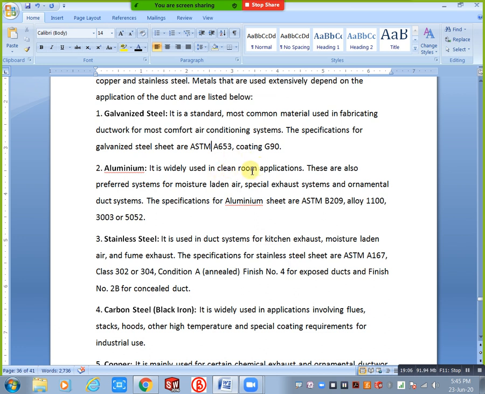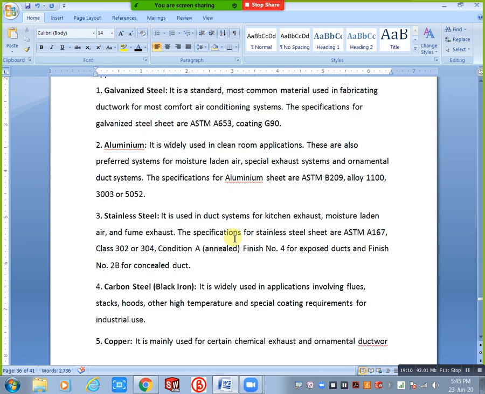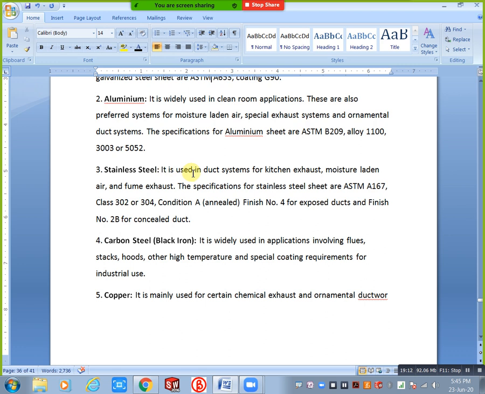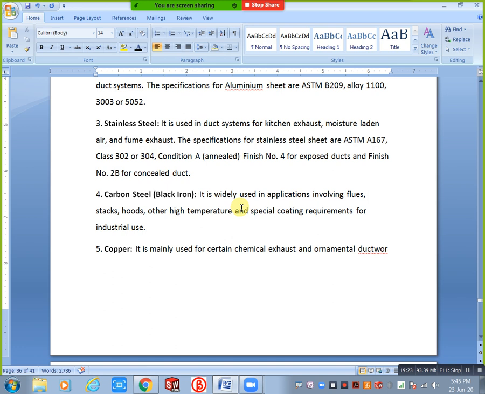Stainless steel is used for duct systems for kitchen exhaust, moisture laden air and fume exhaust. Next, carbon steel, black iron. Applications involve flues, stacks, hoods and other high temperature and special coating requirements for industrial use. Next, copper is mainly used for certain chemical exhaust and ornamental ductwork.